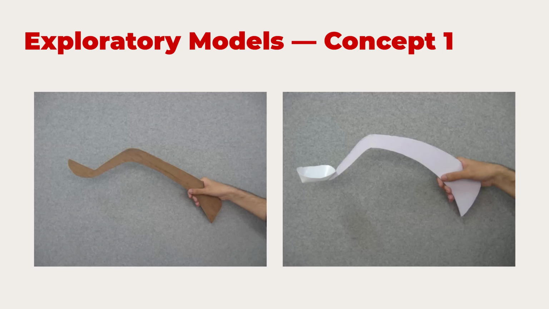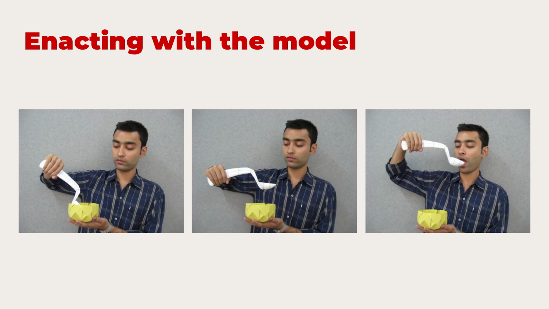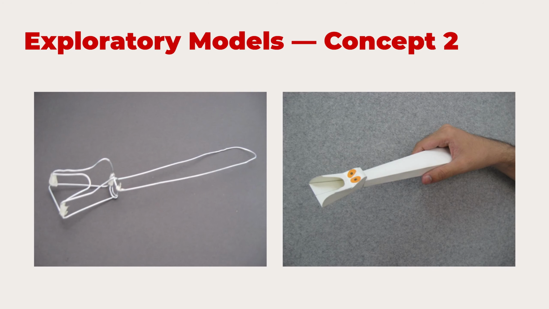And a lot of it happens because, visually it works for us to understand, but when you're doing it yourself, you realize a lot of aspects of when it's a fold: how can I stiffen it? How can I make this groove in the middle so that it's stiff? How can I make the spout so that it's easy to handle? So, things like that will come. And of course, when you make it in a solid form, what would you get? Then you're enacting, playing, working with it, holding it. All these things are happening, and similarly, it is done for all the other ideas too.